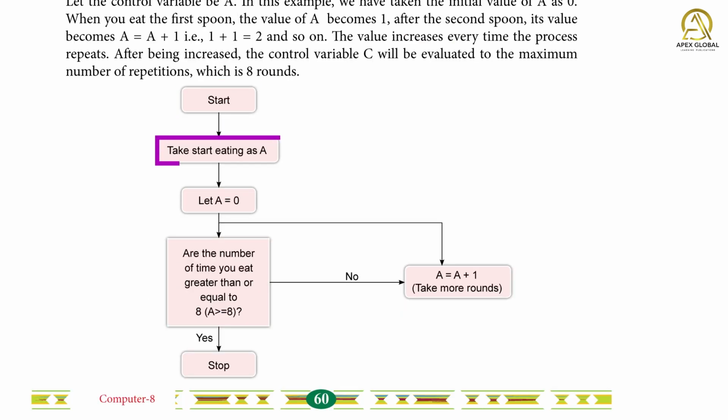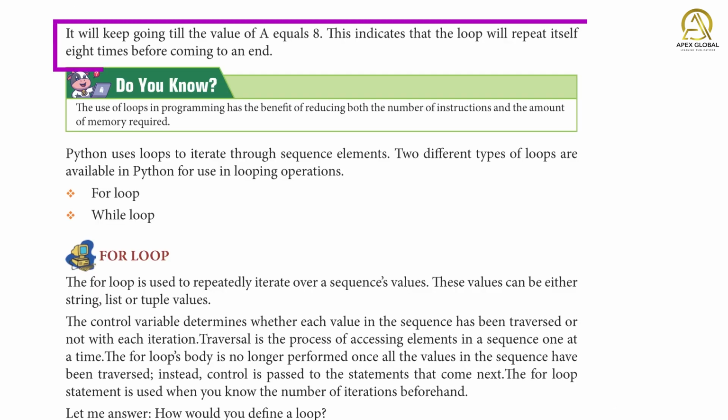Start. Take start eating as a. Let a = 0. Is the number of times you eat greater than or equal to 8? That is, a <= 8? No: a = a + 1, take more rounds. Yes: stop. It will keep going till the value of a equals 8. This indicates that the loop will repeat itself 8 times before coming to an end.